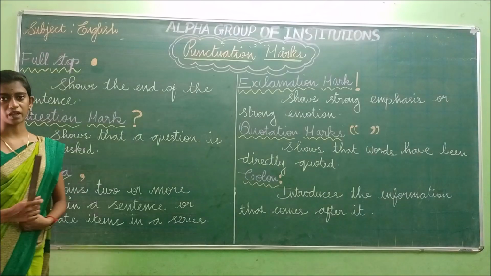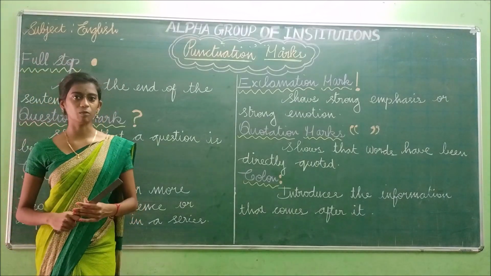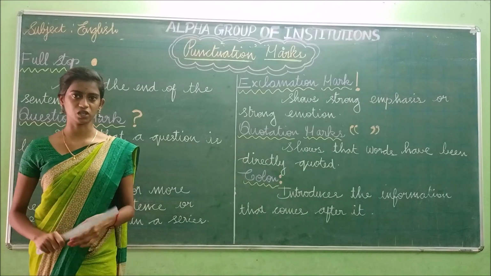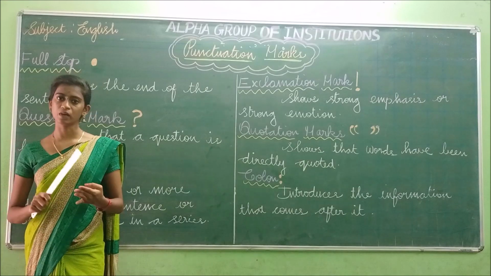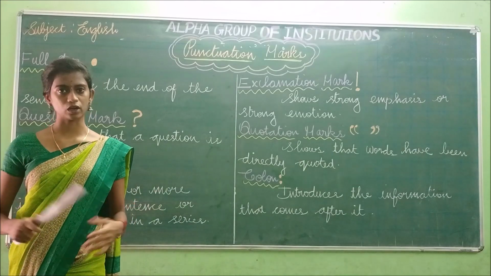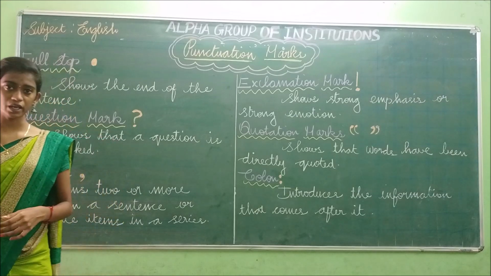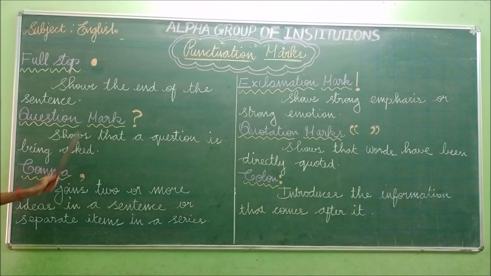First of all, what is meant by question word? So the word which starts with WH letter is known as the question word. For example, where, who, whom, whose, which. So these are all the question words, and how is also a question word. Okay. So in those cases we have to use this question mark.